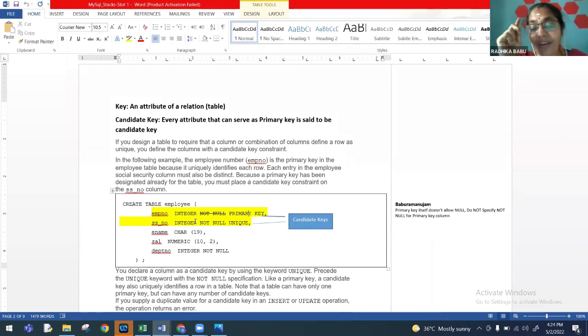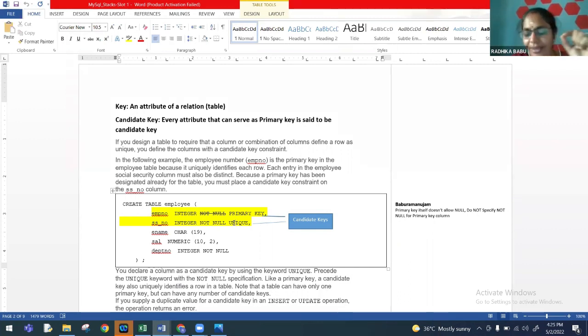okay, and when we define only primary key, it will take care of filtering the NOT NULL. It will not allow the column to accept any null value. So when you try entering a null value in a primary key column, it will show an error. It will show an error even without NOT NULL constraint. So this is how a primary key constraint is different from a unique constraint. Unique constraint will allow one null value, whereas primary key constraint doesn't allow any null value.